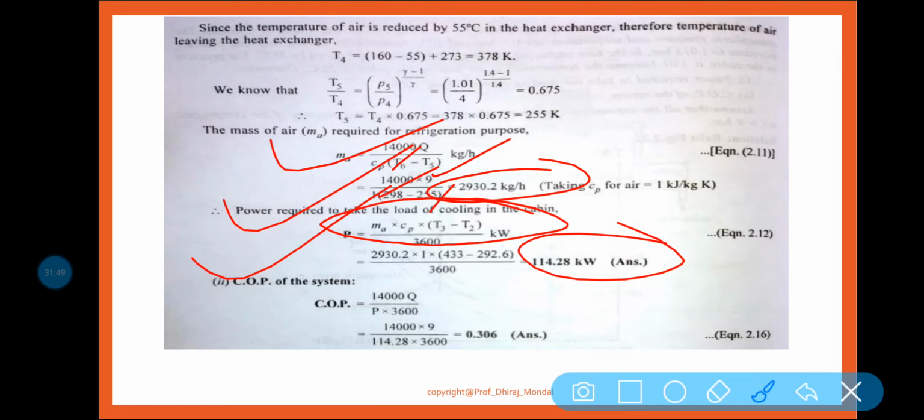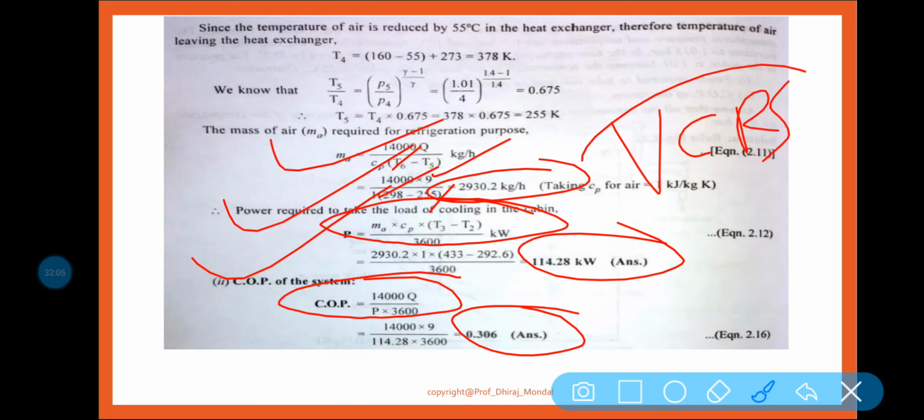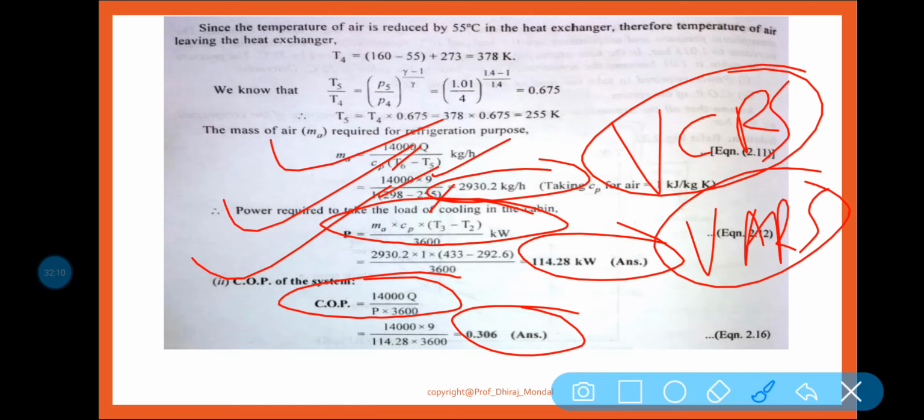COP, how we can find out? Just put the values in the formula, 114,000 Q by P into 3600. So ultimately 0.306. So you can see very less efficiency compared to the VCRS or VARS, vapor compression refrigeration system or vapor absorption refrigeration system. Compared to that, this efficiency is very less, 0.306, very less efficiency we have obtained. Even though it is used because we need a very light aircraft system.